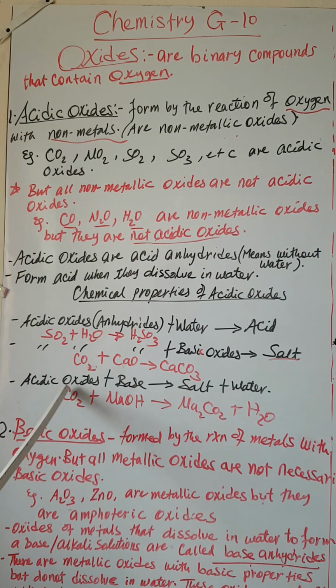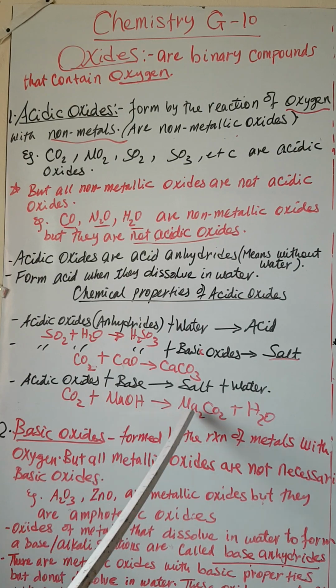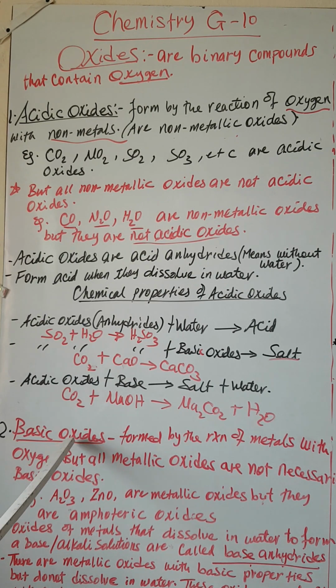So acidic oxides undergo neutralization reaction by reacting with a base to form salt and water. ይሄን ካለን ስለ acidic oxides ቀጣዩ ኦክሳይድ ማለት ነው? It's basic oxide። ሁላችሁም እንደምታውቁት basic oxides are formed by the reaction of metals with oxygen. Metal react with oxygen to form what? Metallic oxides. Thus metallic oxides ምን ይባላሉ?